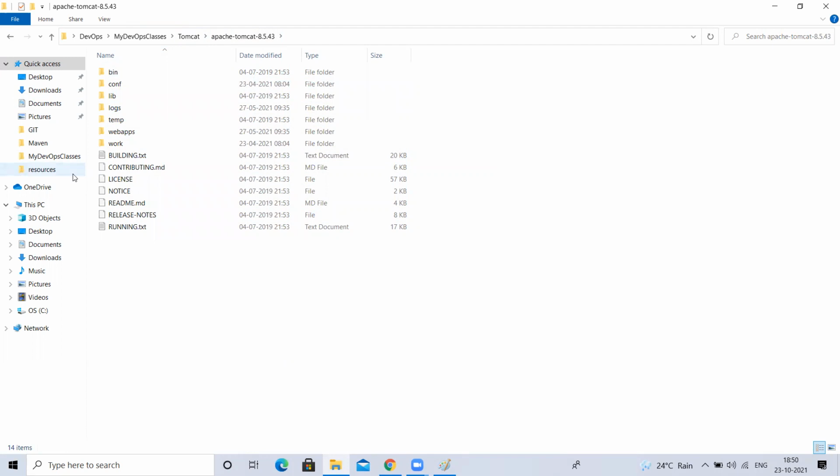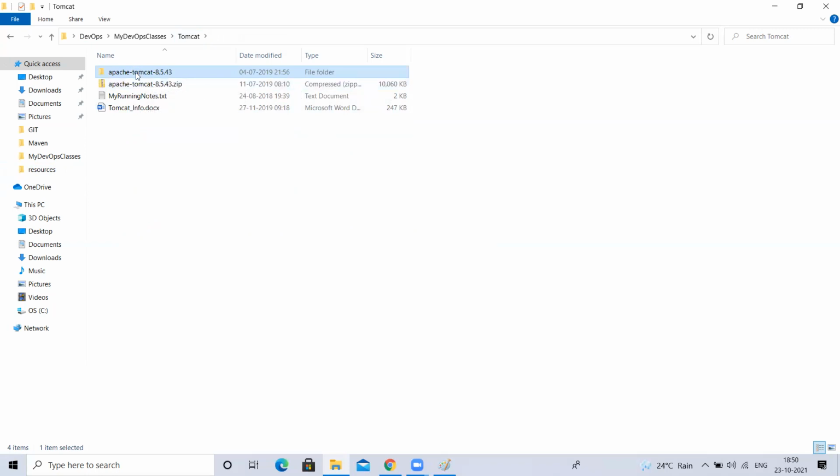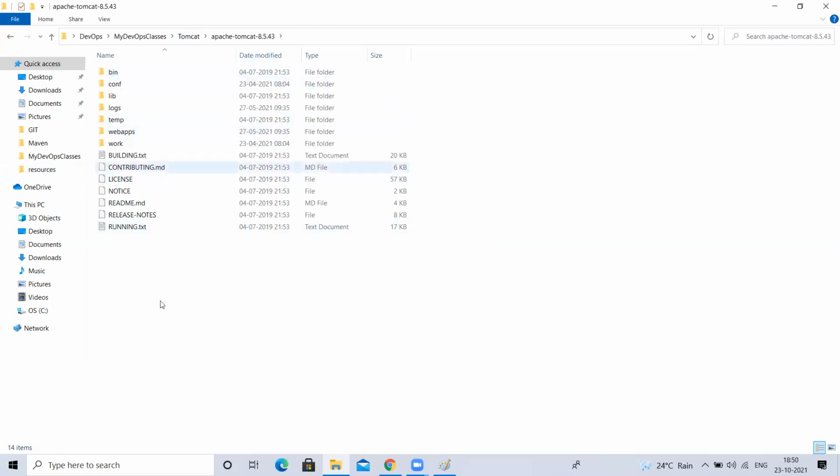We did the same for Maven also. We downloaded Maven, we got a zip file, we extracted it. Once we extract the zip file, if you get into that, that is called the Maven home directory. Wherever Maven or Tomcat is, the zip file is extracted. If you get into this, you see the bin and everything. Now let's try to understand the directory structure of Tomcat. Like Maven, the Tomcat home directory also has different folders.